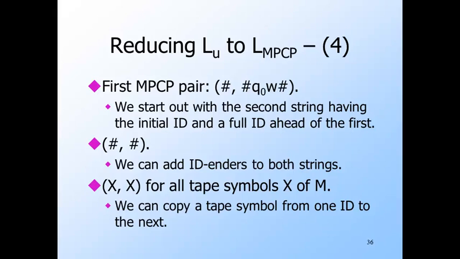Of course, in order to make sure that the strings match, it must be the case that an X appears as the first unmatched symbol of the second string. Recall, the second string is one ID ahead, so these pairs, in effect, let us copy the tape of one ID to the next ID, but prevents us from making changes that are not justified by a move of M.